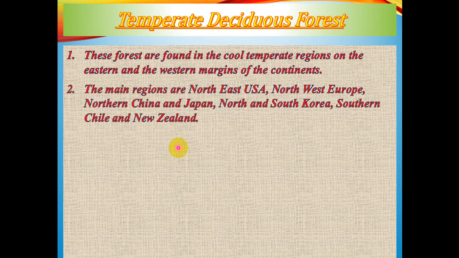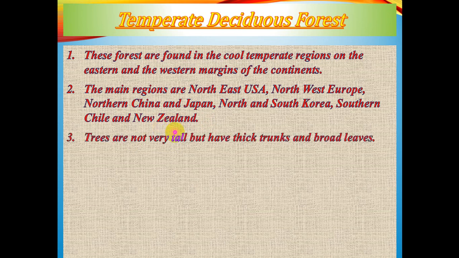Now just look at the regions. Northeast USA. You can see it is situated in the eastern margin of USA. Here it is in the western margin of Europe. Then again comes northern China and Japan. Then North and South Korea. Then southern Chile, New Zealand. These are some of the places where we can find temperate deciduous forest.